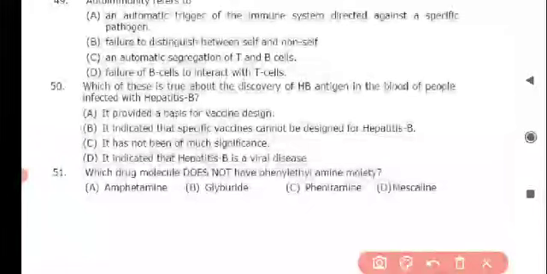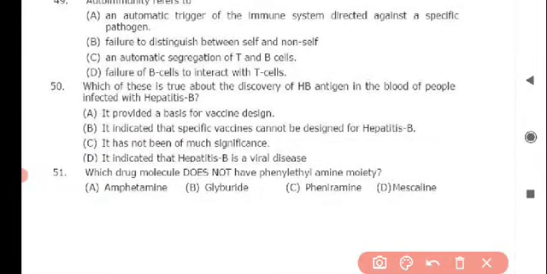Next question: which of these is true about the discovery of HB antigen in the blood of people infected with hepatitis B? The correct answer for this is option A, it provided a basis for vaccine design. Next question: which drug molecule does not have phenylethylamine moiety? The correct answer for this is option B, glyburide.